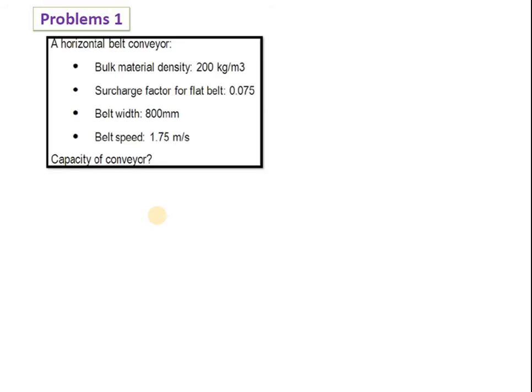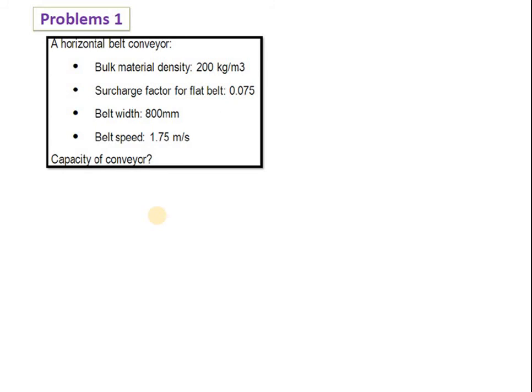So let us see the numerical on this topic: how to calculate the mass capacity, how to calculate the diameter of pulley, then how to select the parameters. Let us see a few numericals on this topic. So here is one numerical, a horizontal belt conveyor.